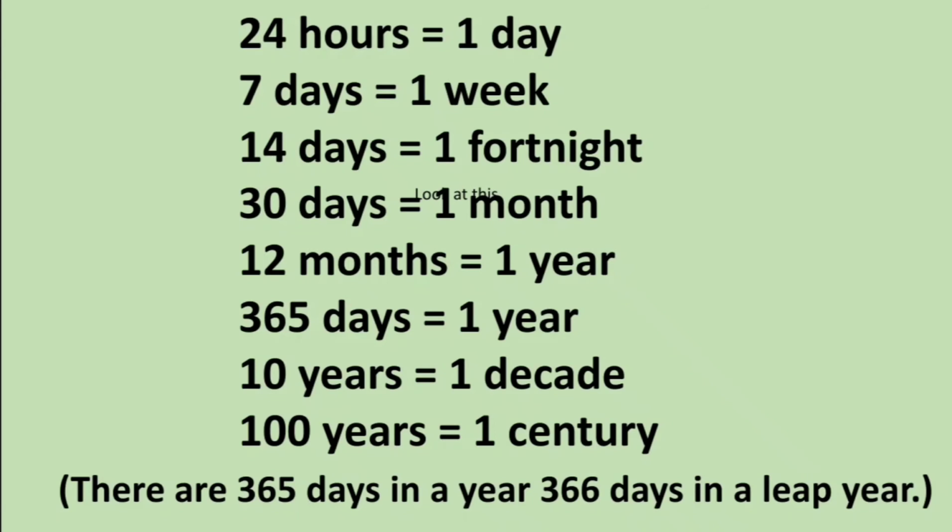365 days is equal to 1 year. 10 years is equal to 1 decade. 100 years is equal to 1 century. There are 365 days in a year, but in a leap year there are 366 days.